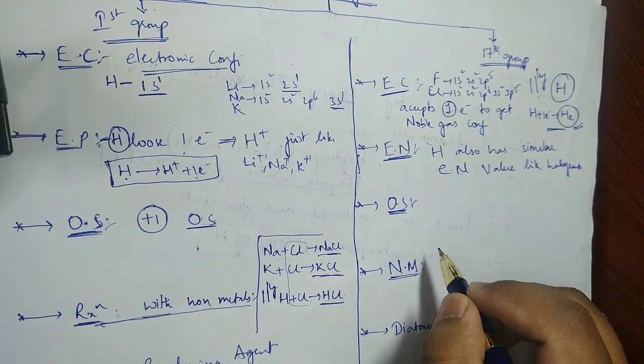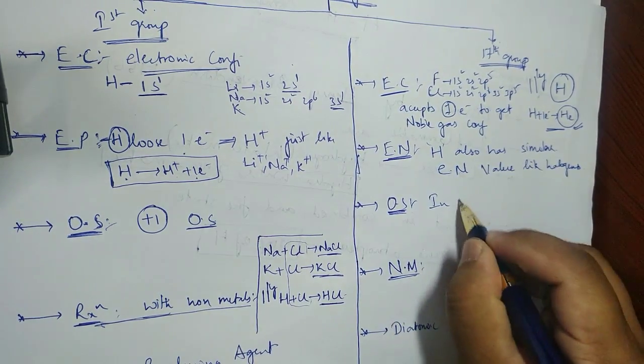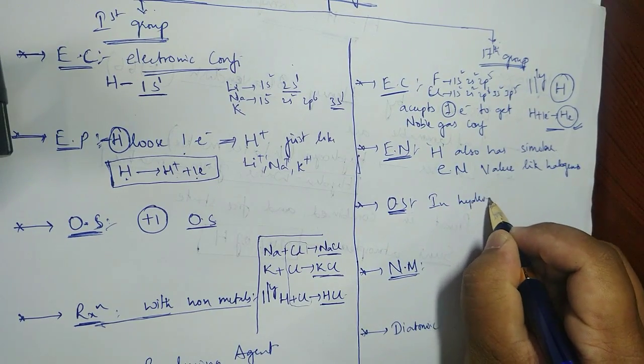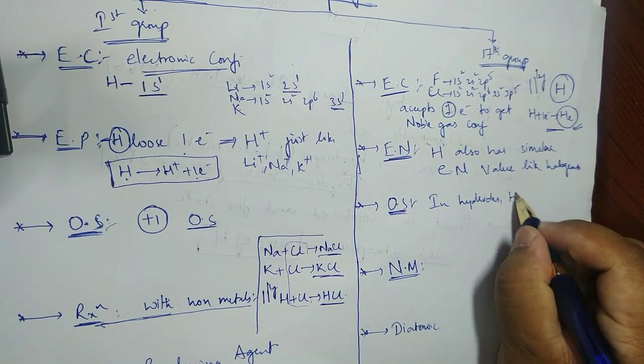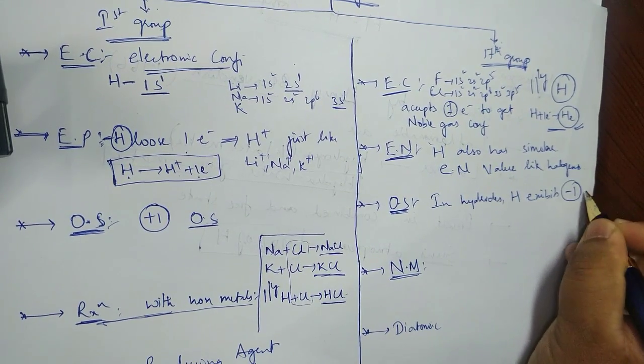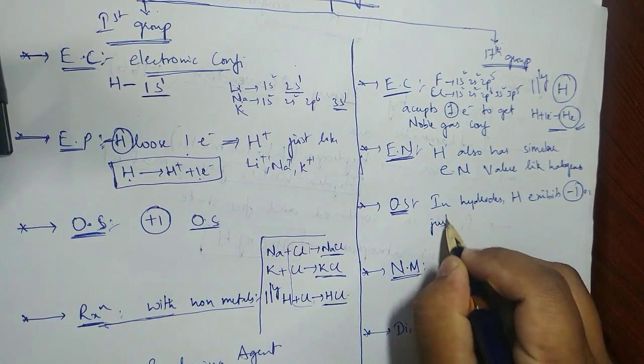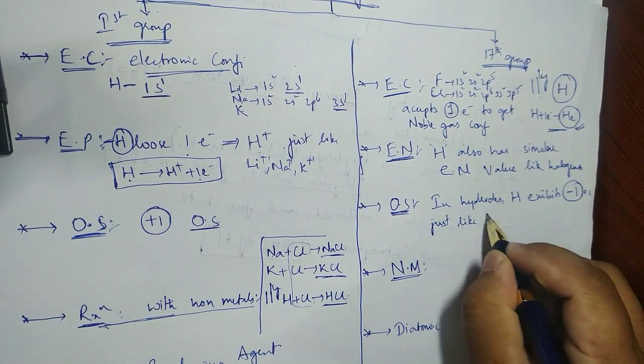Oxidation state. We know that in hydrides, hydrogen exhibits -1 oxidation state, just like halogens.